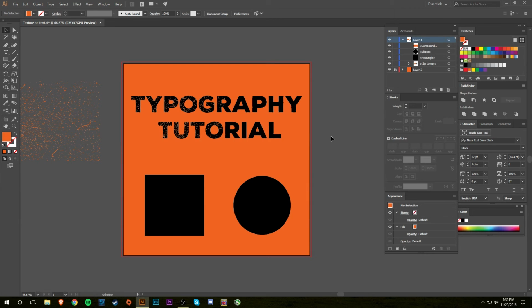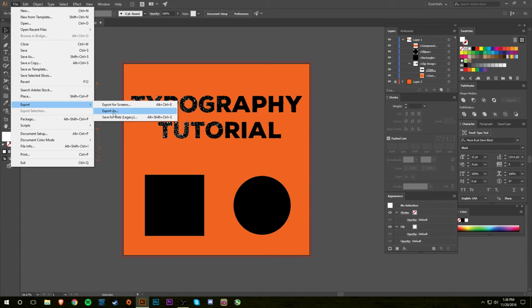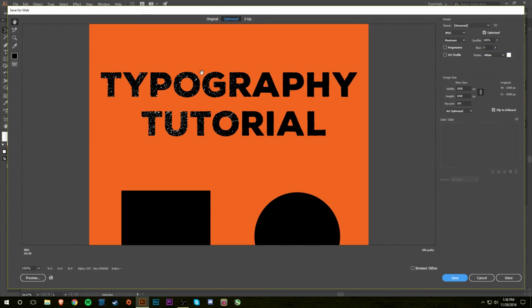The texture applies to pretty much anything you want to do in Illustrator. You can add it to your logo, some words, a photo, anything, as long as it's the same color as the background or clipping masked within. And another thing is once you clipping mask it within, you can change this color. Let's change it to white. And so now there's a white texture without the white overlay over the orange. And once again, I'll save for web so we can see what that looks like. And that looks kind of cool.